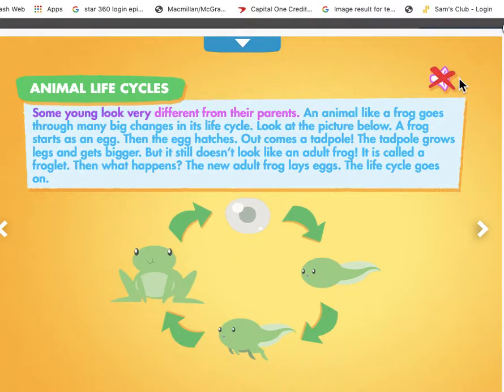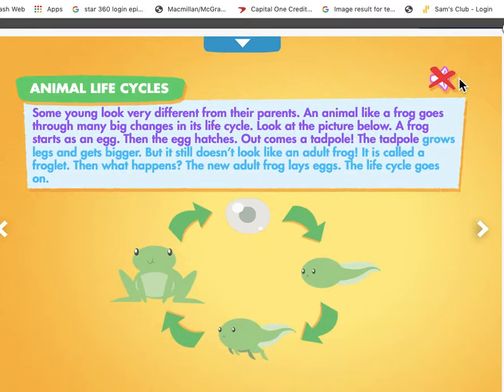Some young look very different from their parents. An animal, like a frog, goes through many big changes in its life cycle. Look at the picture below. A frog starts as an egg. Then the egg hatches. Out comes a tadpole.